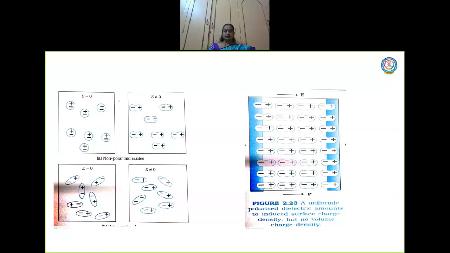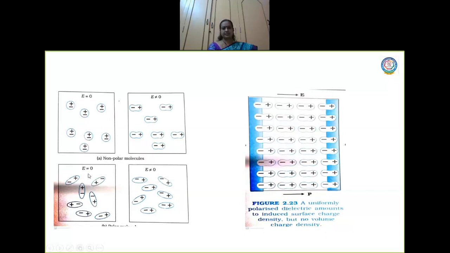Now let us come to polar molecules. In polar molecules, as I already told you, the centers of positive and negative charges are separated, and definitely they have a permanent dipole moment. Now look at this structure. Here minus plus, minus plus, minus plus. Now they are all separated. They are not coinciding here.